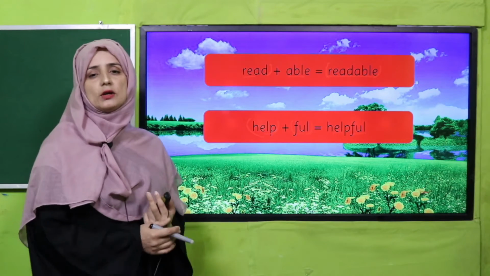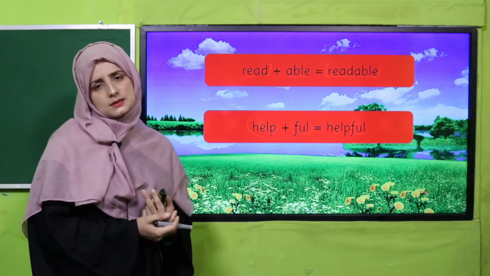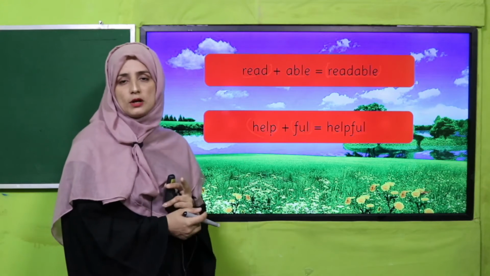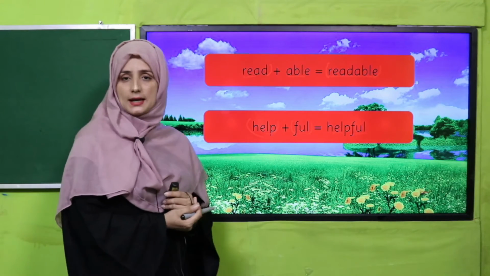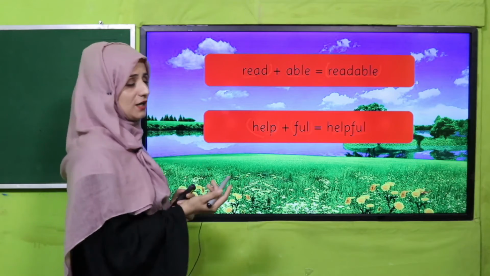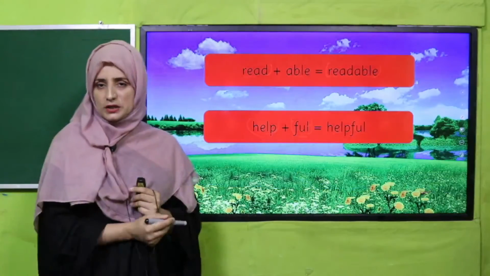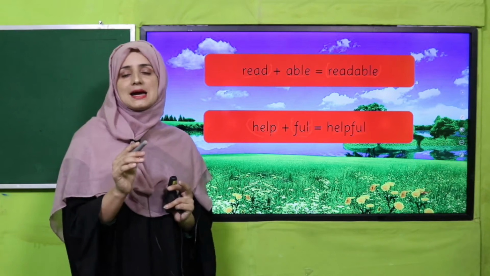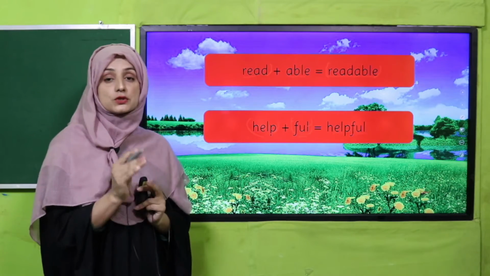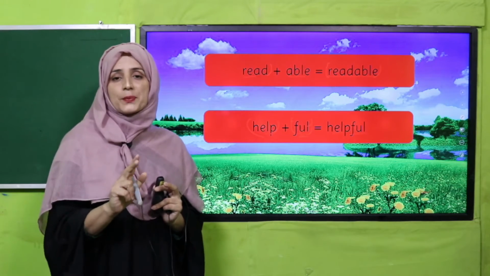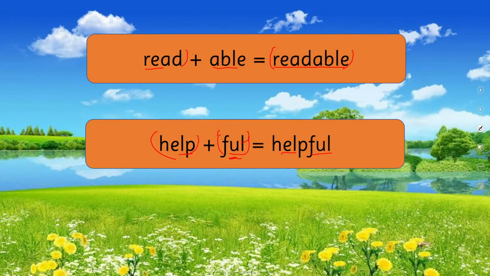She's a very helpful lady. I need some help. He helped me. So these are verbs. She is a very helpful lady. Now I have changed that help into an adjective by adding a suffix. One thing more I want to tell my dear teachers and students: when we use full as a suffix, we have to omit its L, because F-U-L-L is full. When we add it as a suffix, we must change that double L into a single L.